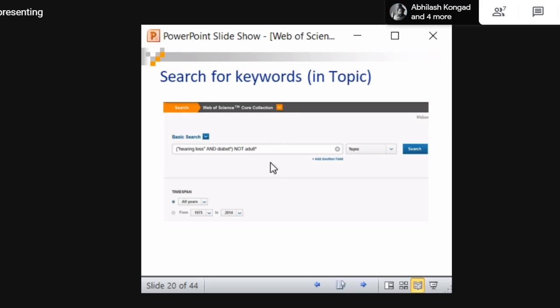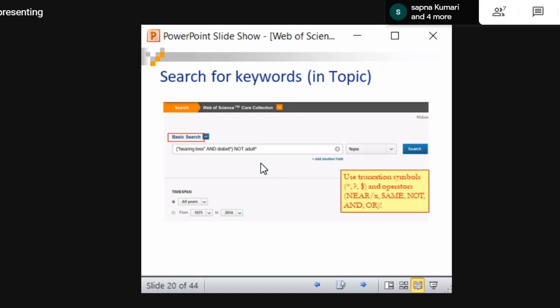Simple. For adult, again they have used a truncation operator. What are the words which can be framed after adult? Adulteration, adults, so whatever meaningful words are there, it will include all of those also. So this is the basic search. Here you have to click this, and this is a topic search, and you can use truncation symbols and operators for refining your search. They have used AND, OR, NOT operators and the truncation symbol asterisk.